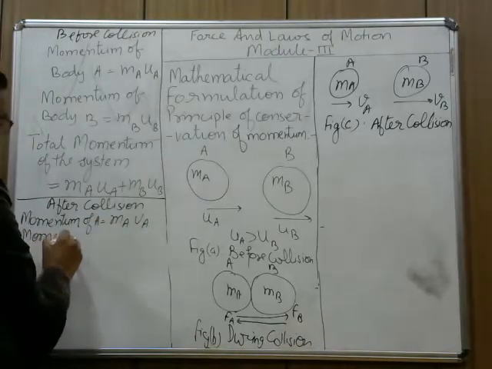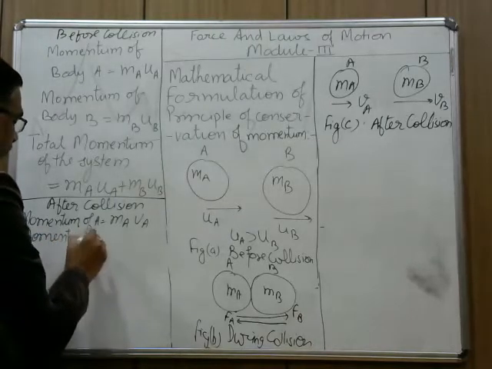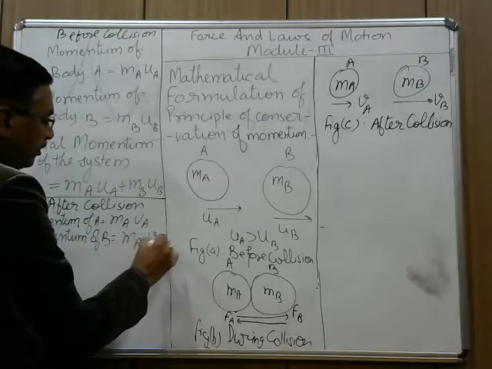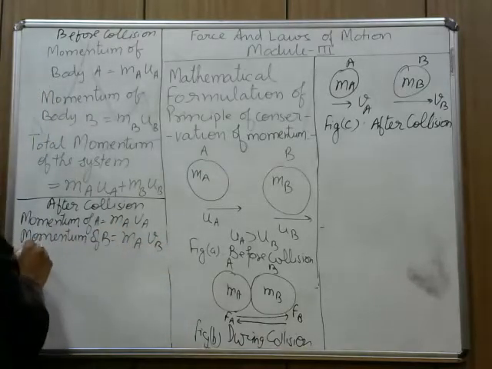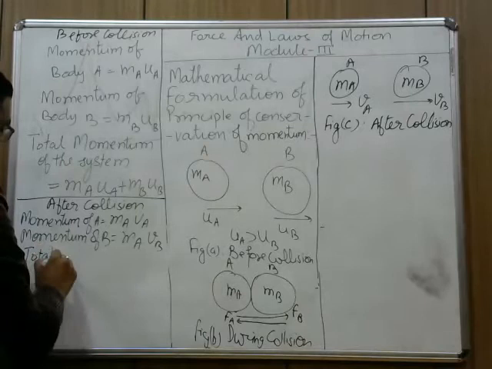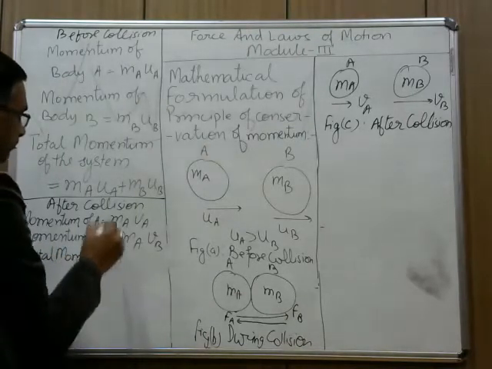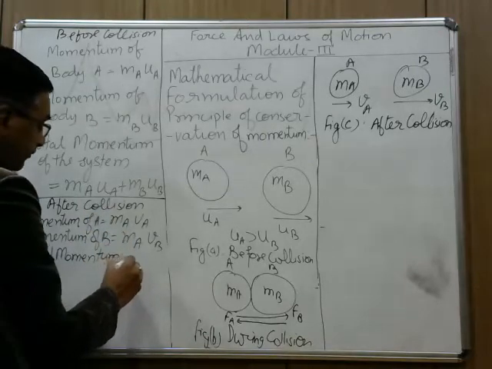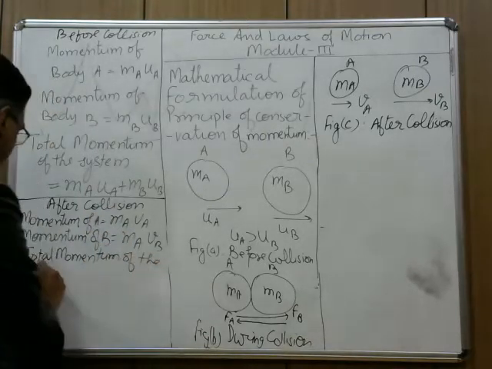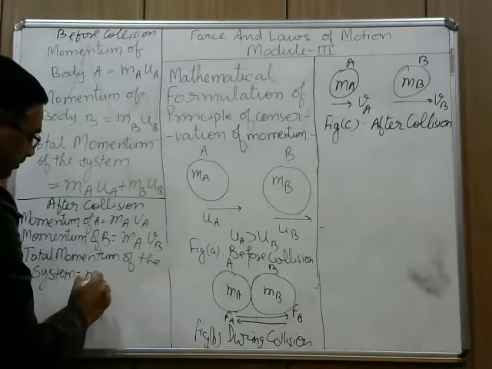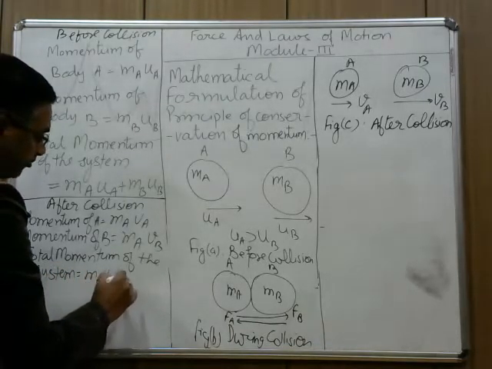Momentum of B is MBVB. Total momentum of the system, this is after collision, MAVA plus MBVB.